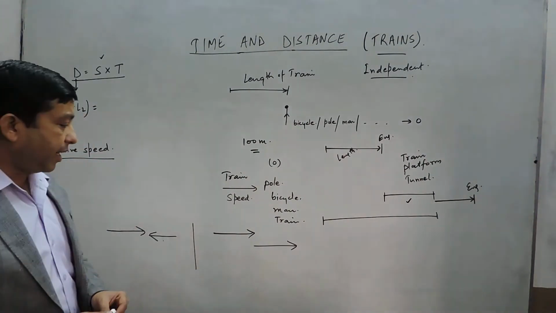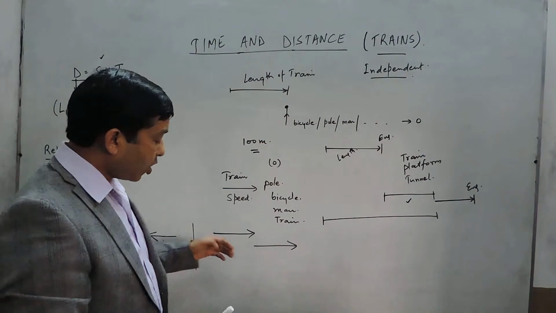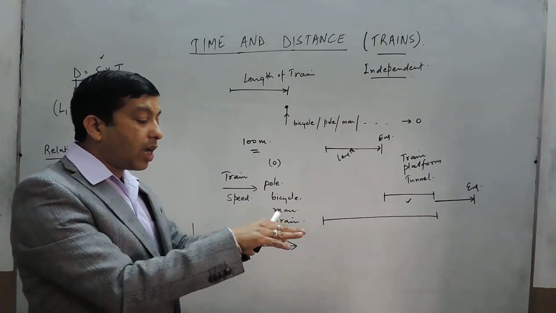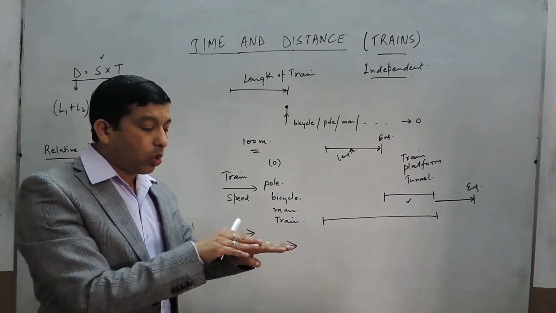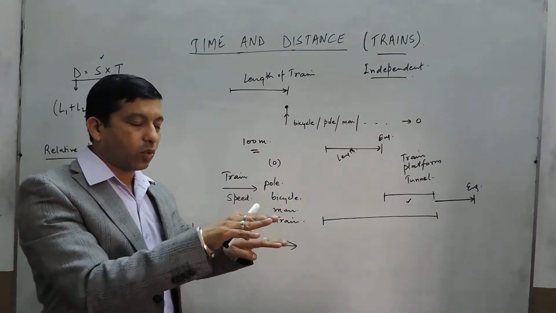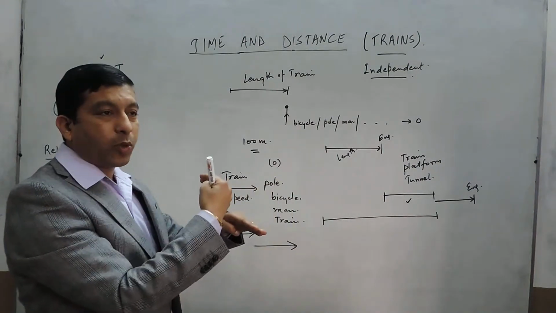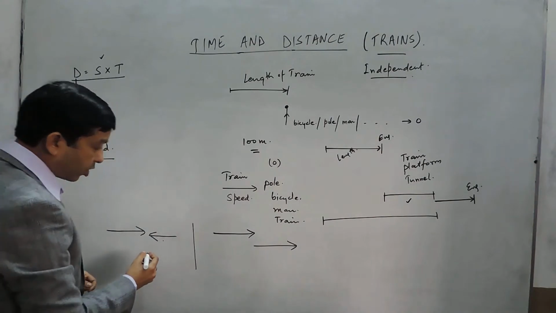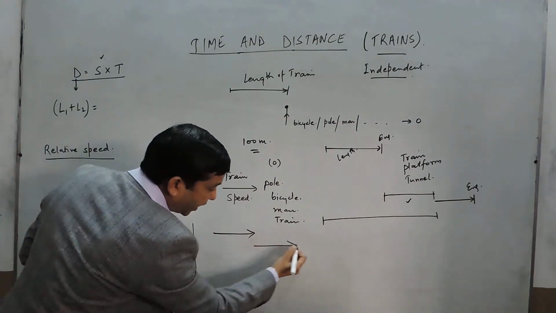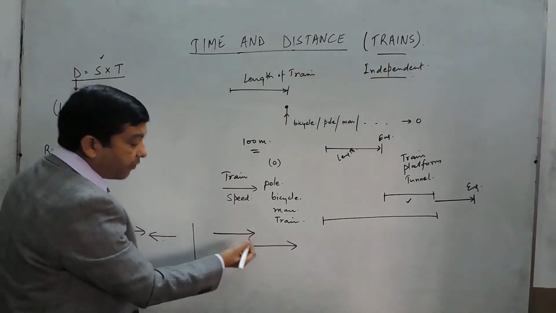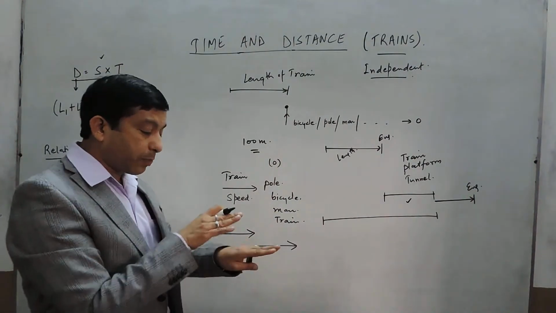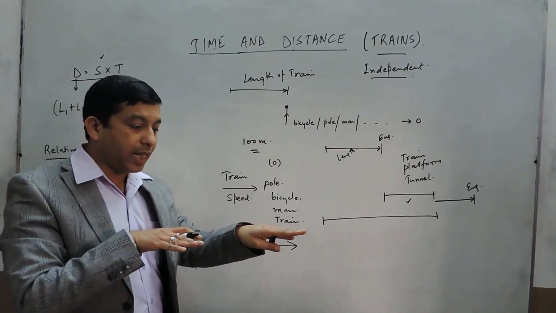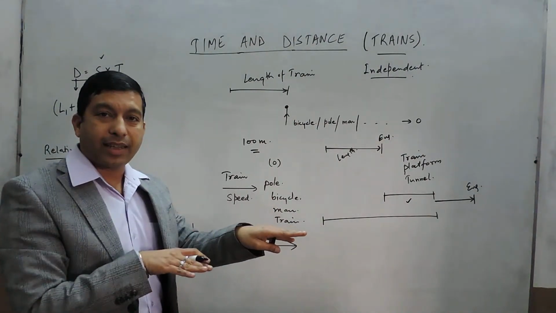You must have seen various cases when you travel in a train. When you go in the same direction, then normally you cross in a longer time, or you know the speed of the other train is very slow. But when they come in the opposite direction, it looks like the speed is very fast. So we can say when these two trains are going in the same direction at equal speed, suppose this train is going at a speed of 40 and this train is also going at a speed of 40, then this train will not cross this train.